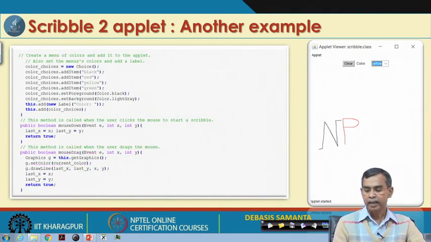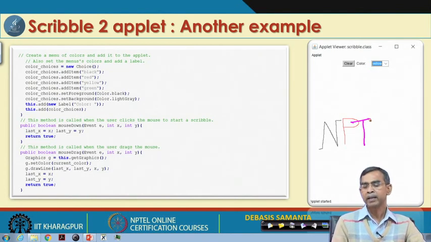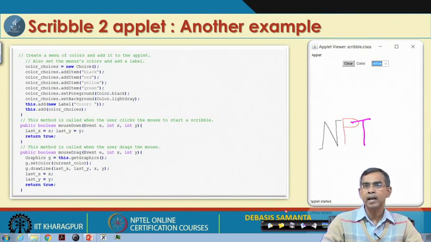That means, here as we see, the user can set a color, and according to this color, it will be drawn. So, if it is a pink color, then pink will be drawn, and so on. So, there is a very nice applet, it is very simple, only a few lines of code, and that is why AWT programming is called a lightweight process.